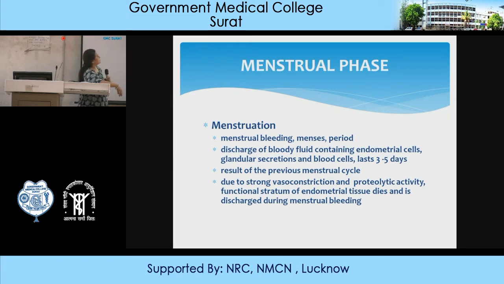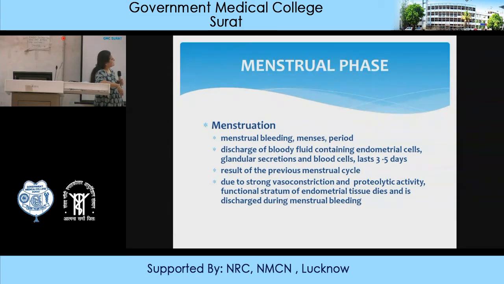It's a result of the previous menstrual cycle. How does this menstruation occur? We'll go into detail later, but there is strong vasoconstriction, different prostaglandins are released, and there is withdrawal of progesterone during this phase. In the functional stratum, the whole endometrial tissue dies. There is necrosis of the endometrial tissue because of vasospastic activity in the endometrium. There is vasoconstriction, the blood supply decreases, and there is leakage of blood into the endometrial cavity. This causes ischemia of the cells.